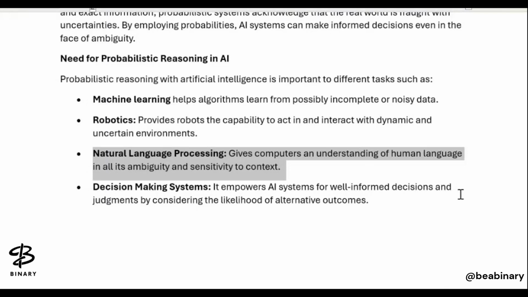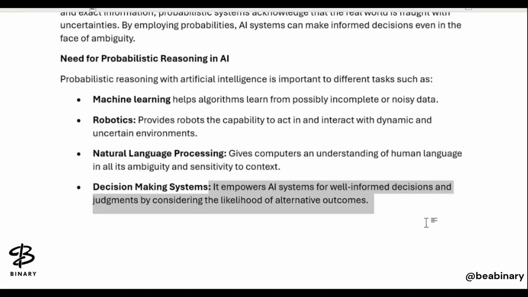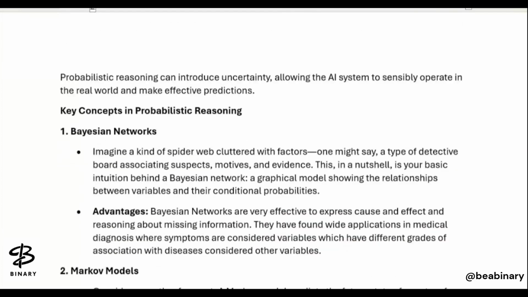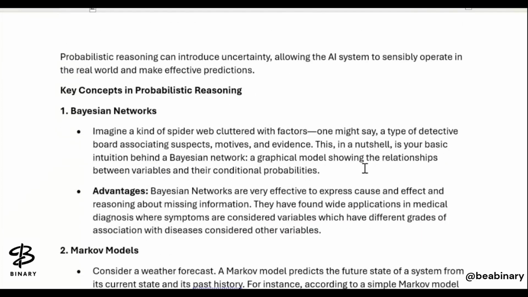Then we are talking about decision making. It empowers the AI system to make well-informed decisions and judgments by considering the likelihood of alternative outcomes also. So probabilistic reasoning can introduce uncertainty, allowing the AI system to sensibly operate in the real world by making effective predictions.